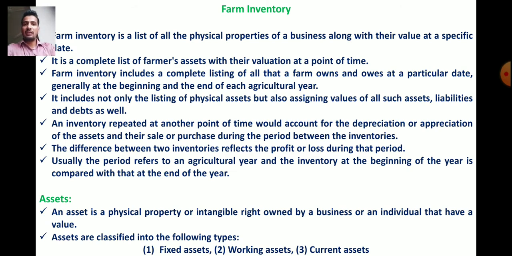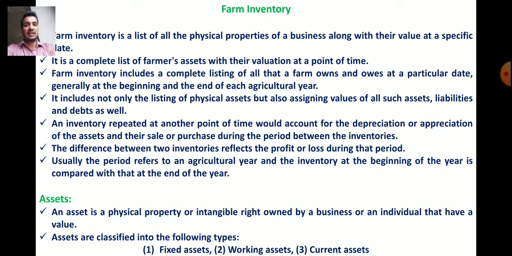Farm inventory is a list of all the physical properties of a business along with their value at a specific date. That list of all the physical properties, it may be machinery, fertilizer, whatever you have, is known as the farm inventory.